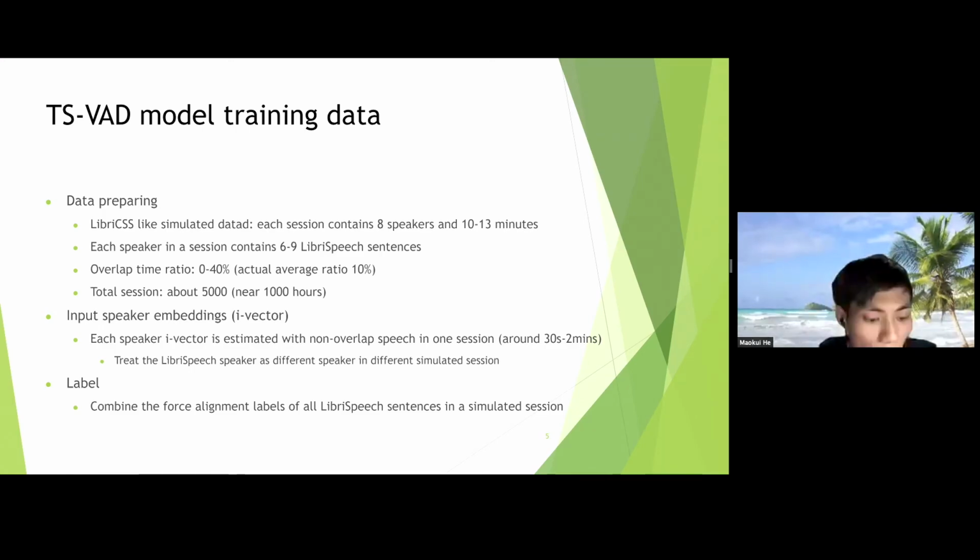The whole training set contains about 5,000 sessions and nearly 1,000 hours. Each speaker i-vector is estimated with non-overlap speech in one session. It means we treat a single LibriSpeech speaker as a different speaker in different simulated sessions. This shows better generalization than directly extracting i-vectors from LibriSpeech, and the label is generated by forced alignment of the LibriSpeech sentence.